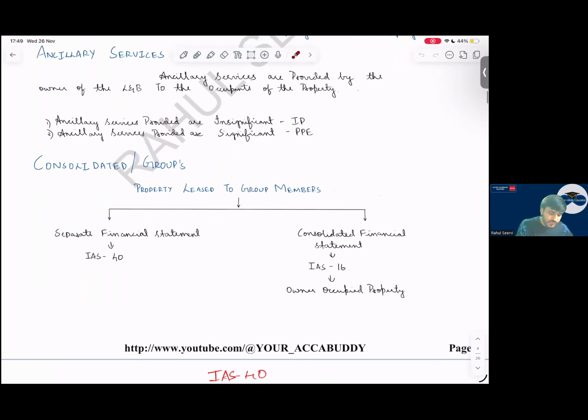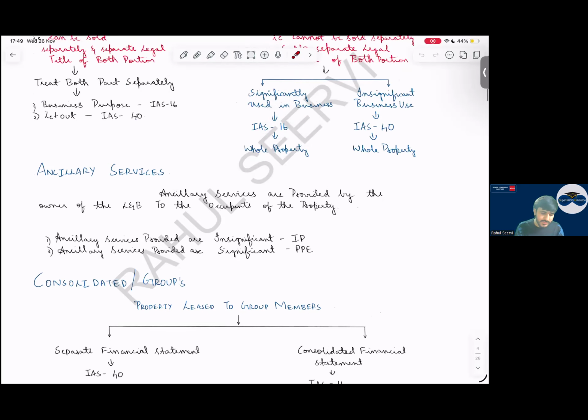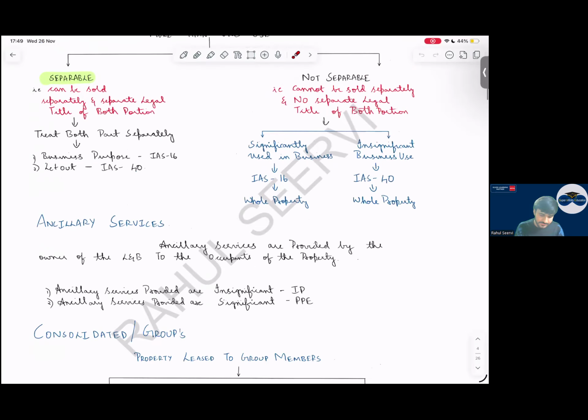Then, in the consolidated books, if the parent company is giving a property on rent to a subsidiary company, in the separate books it is IAS 40. But when we do consolidation, it will become IAS 16, because your consolidation is based on what? One single economic entity. So it will become IAS 16 here. So this part is done. The definition part is done here.